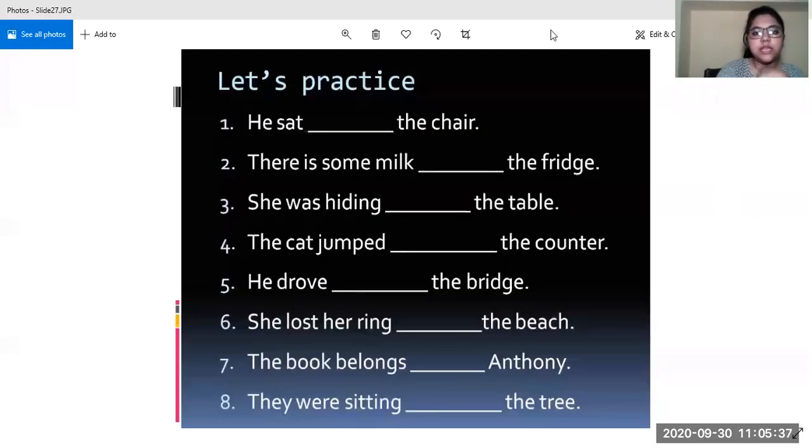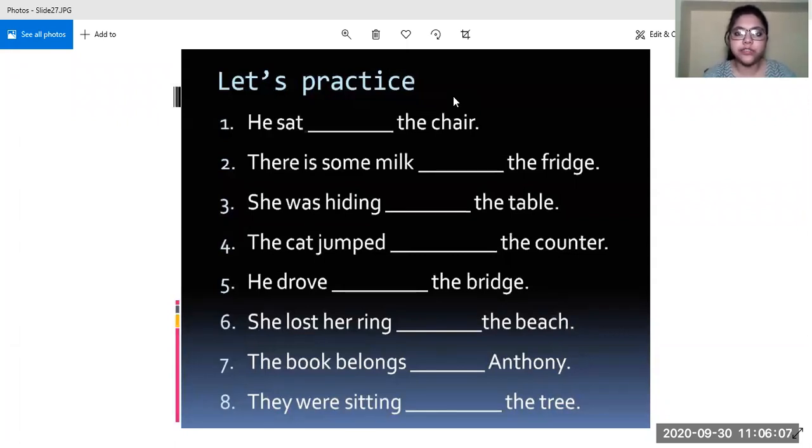The first one, he sat dash the chair. Let me see who will answer. Yes, Asil, what do you think the answer will be? Ma'am, on the chair. Very good. He sat on the chair. Next, there is some milk dash the fridge. Pranshu. Ma'am, in the fridge. Good. In the fridge.